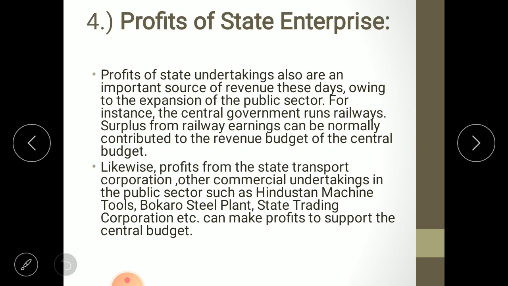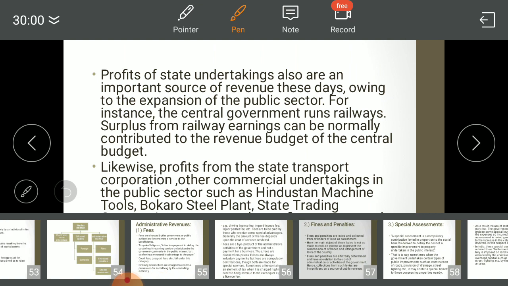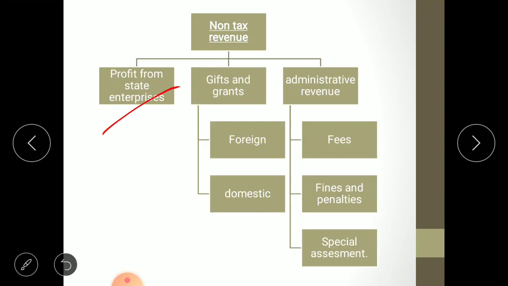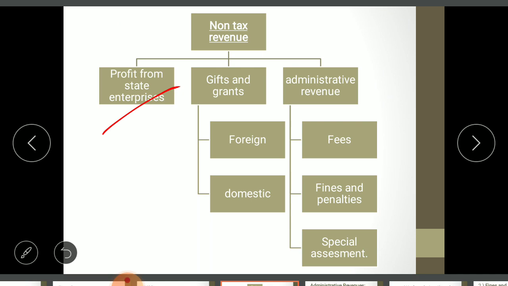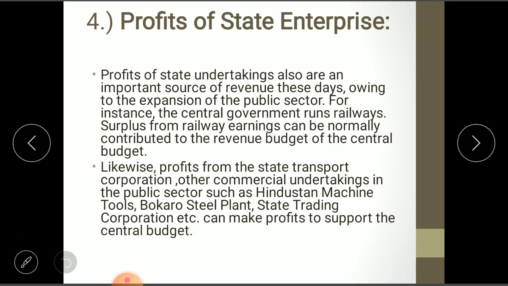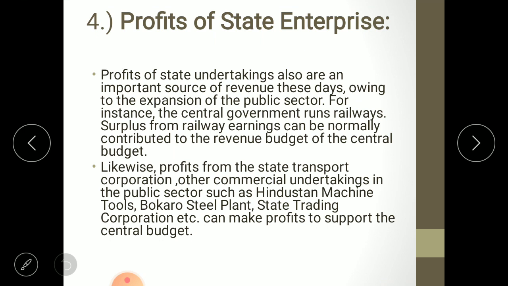Now let us move towards the second category. This is not the fourth under administrative revenue, but it is profit from state enterprises, the second category under non-tax revenue. Profits of state undertakings are also an important source of revenue these days. Owing to the expansion of the public sector, for instance, the central government runs railways.